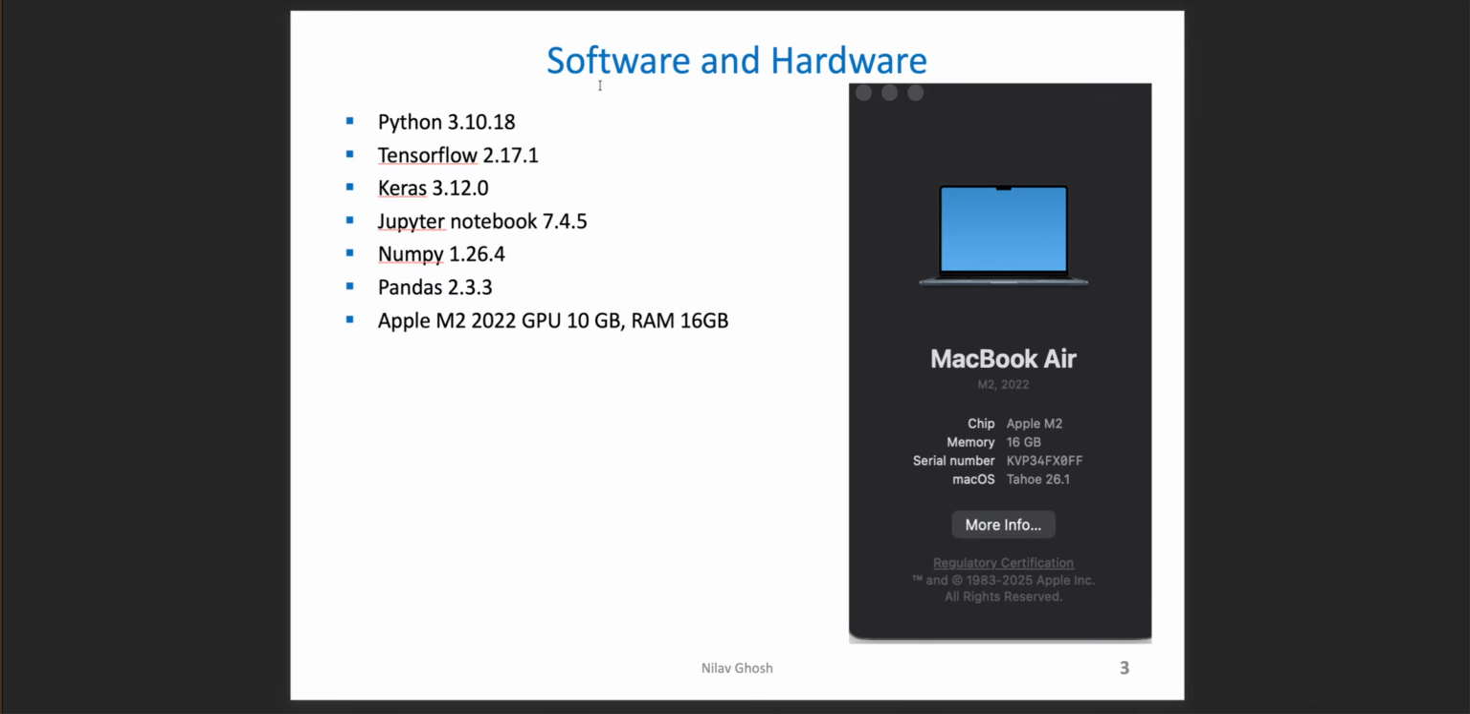The software and hardware settings which I needed are as below: Python, TensorFlow 2.17, Keras 3.12, Jupyter Notebook, NumPy 1.26, Pandas 2.33. I used an Apple laptop, a 2022 Apple MacBook Air with M2 chip and a 10 core GPU.